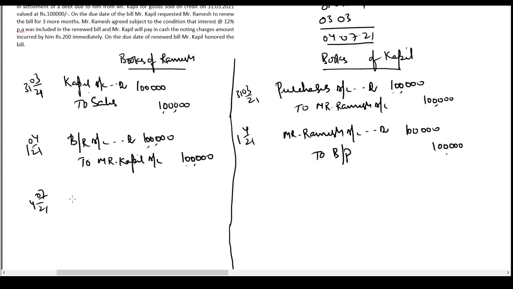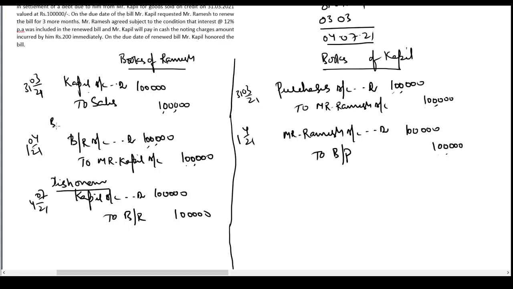That means the bill has not been converted into cash. So this entry would have to be reversed. So I'll pass the entry Kapil account debtor 1 lakh, to bills receivable. This is the dishonor entry I'm passing. I'll simply write here dishonor.